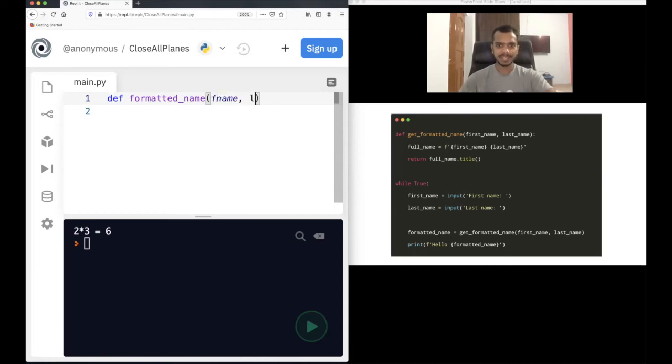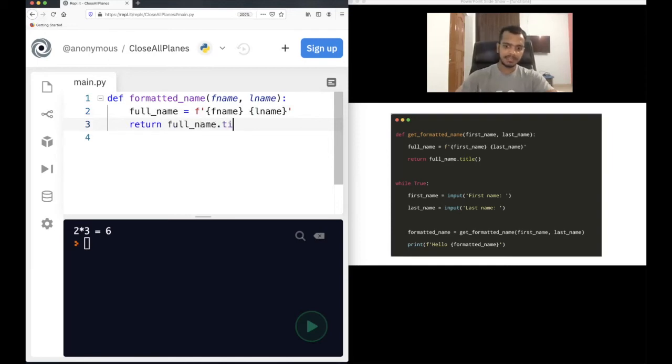Then I will do full name equal to f name, l name. I'm storing this in a string, and then I am returning the formatted name. Return full name dot title.